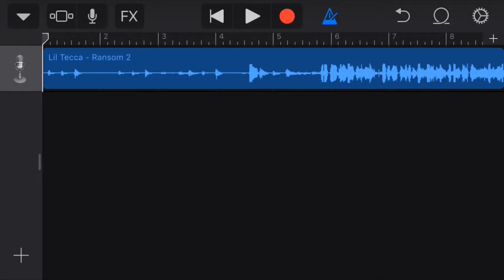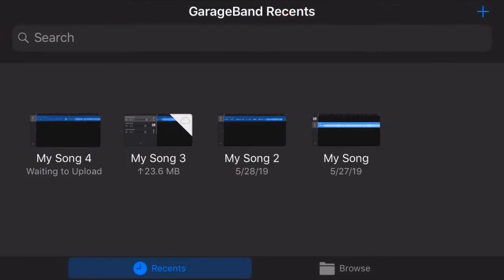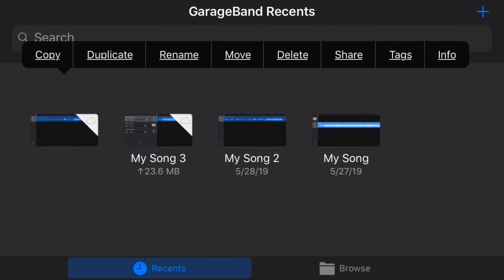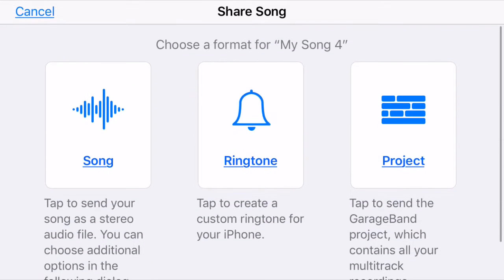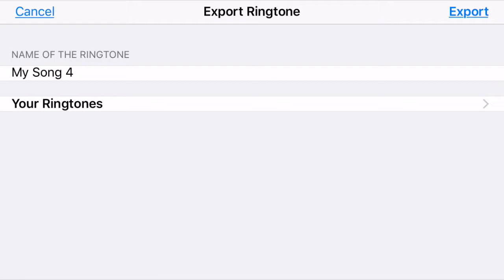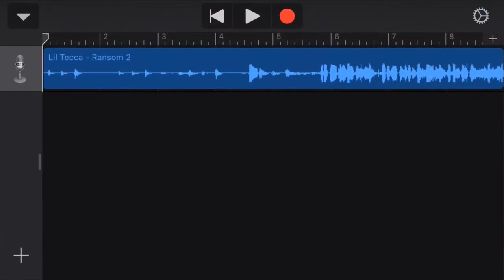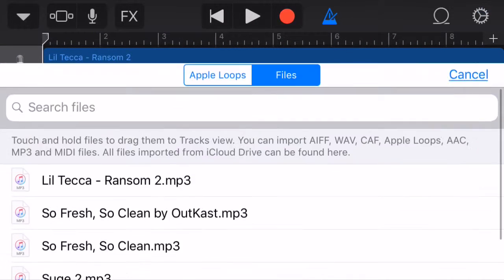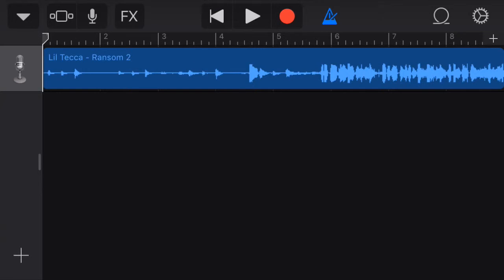So this part I kind of messed up on. So instead of doing this, you're gonna press the arrow, what I'm doing now, and then click on your song, and then you're gonna want to do share, and then you're gonna want to press on ringtone, and then export.